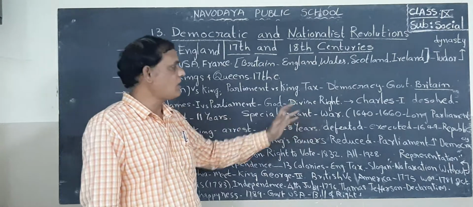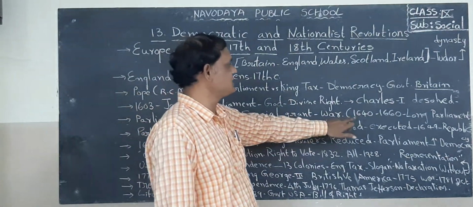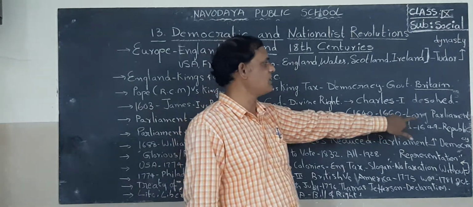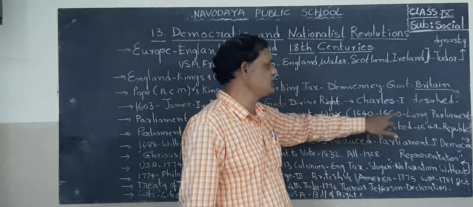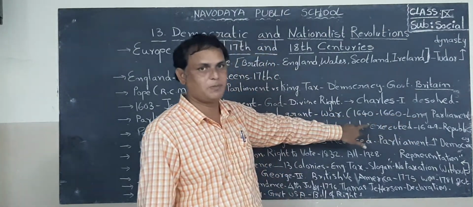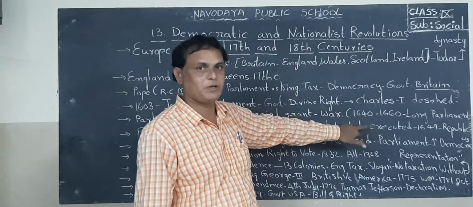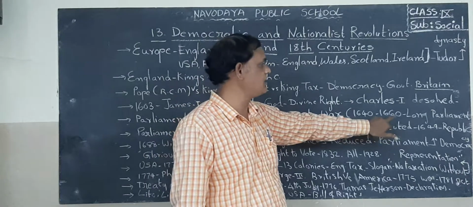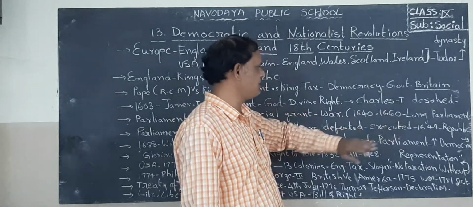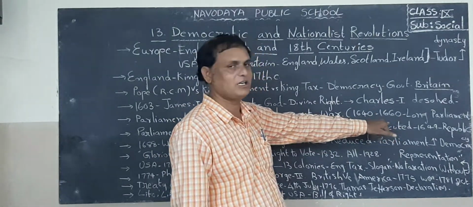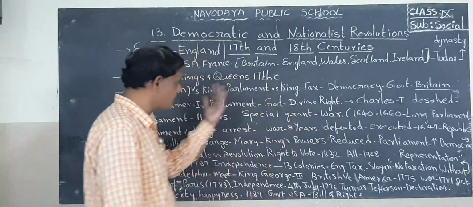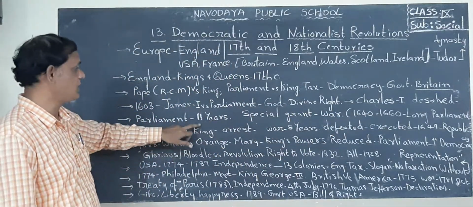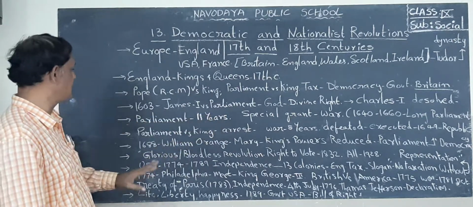The Long Parliament lasted from 1640 to 1660. It is called the Long Parliament. Students, it is very important, so keep in mind the Long Parliament period, 1640 to 1660. That means 20 years, as you know already. But here, without consent, he ruled 11 years. This is also important, so keep in mind and don't confuse them.